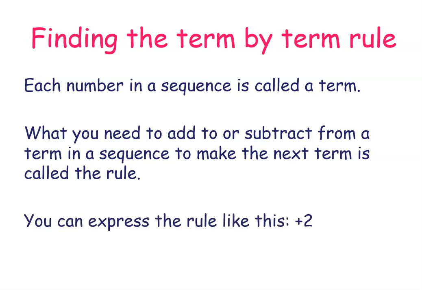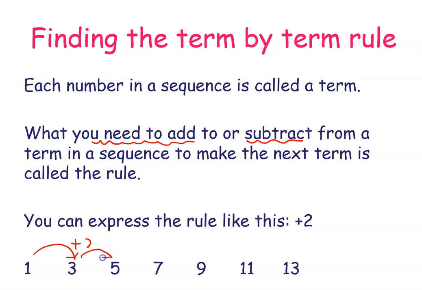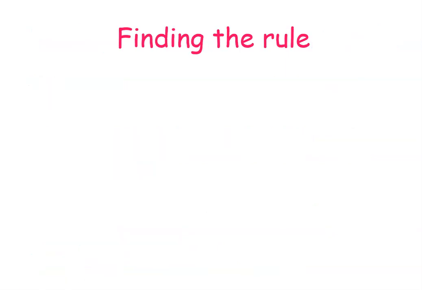You can express the rule like this, plus 2 in the previous question. Now, if here it is 1, 3, 5, 7, so what you need to add or subtract? So here we are adding plus 2. So here the term to term rule is plus 2.